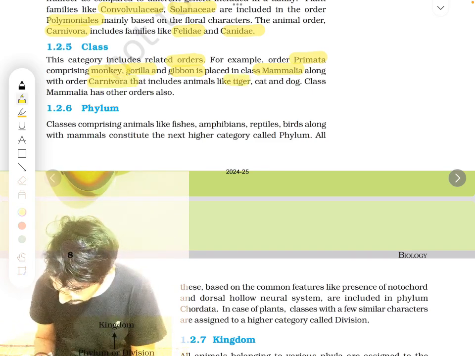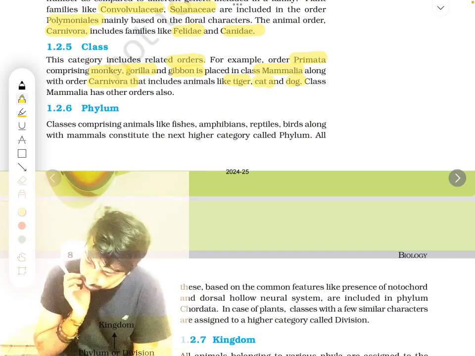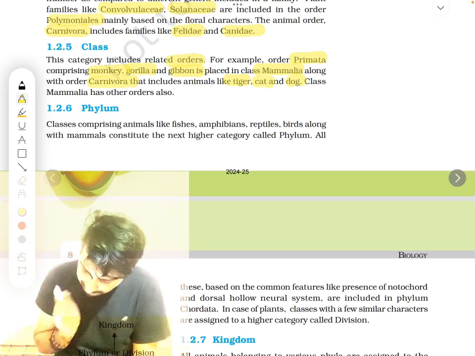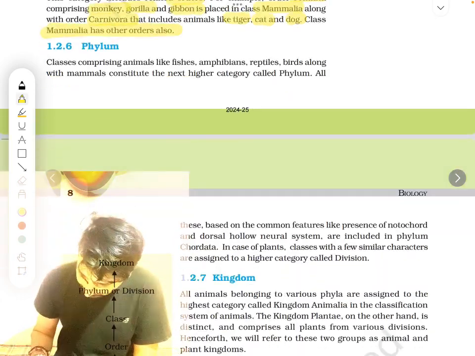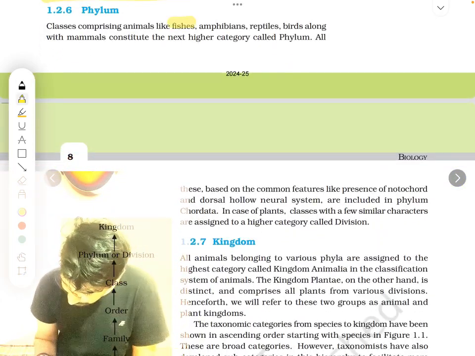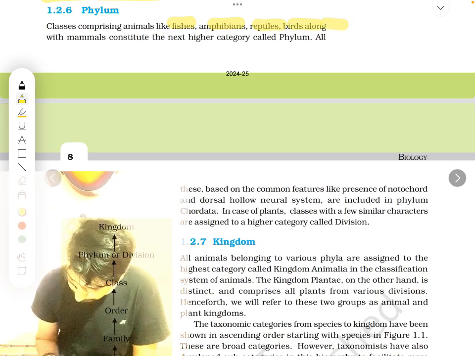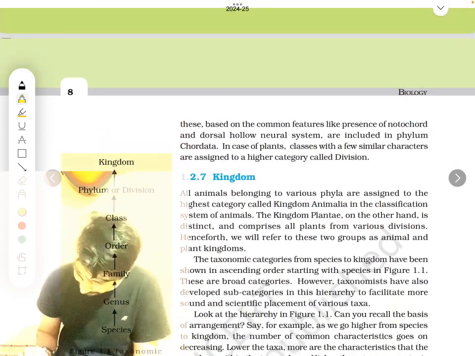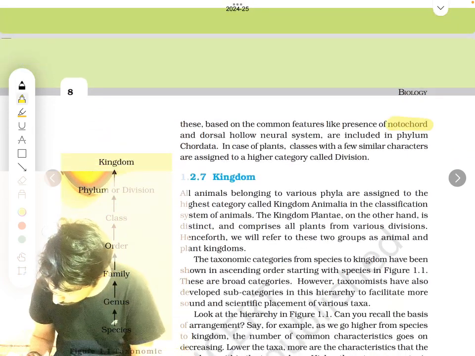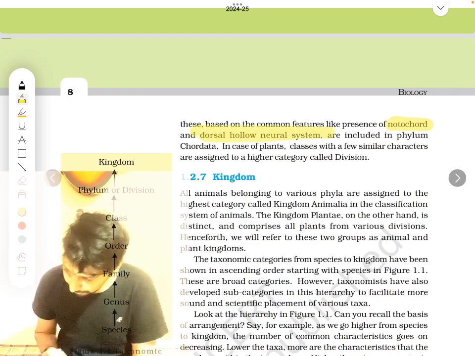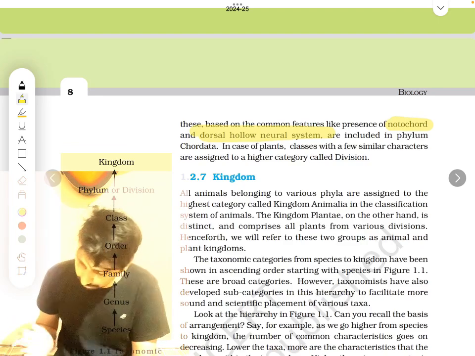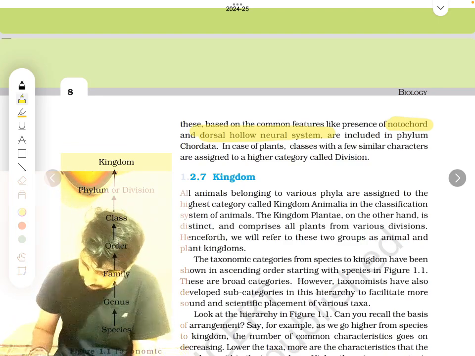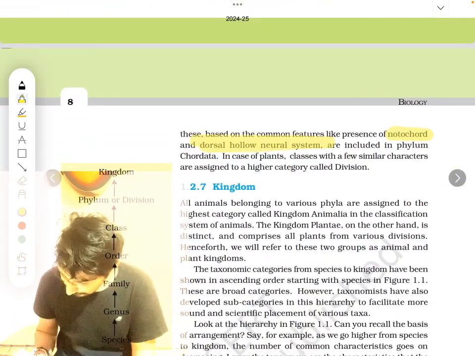While Carnivora includes animals like tiger, cat, and dog, they are also mammals. So class Mammalia has other orders too. It has a lot of orders. Now phylum. Classes comprising fishes, amphibians, reptiles, and birds, along with mammals, constitute the next higher category called phylum. These are based on the presence of notochord or dorsal hollow neural system. Do they have a notochord? Do they have a dorsal hollow neural system? Based on them, we have divided them into phyla.